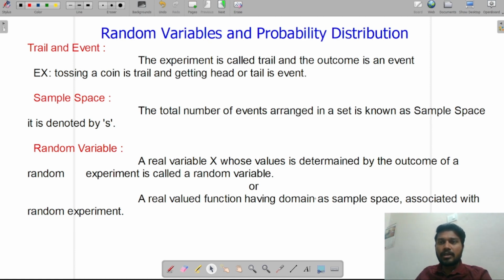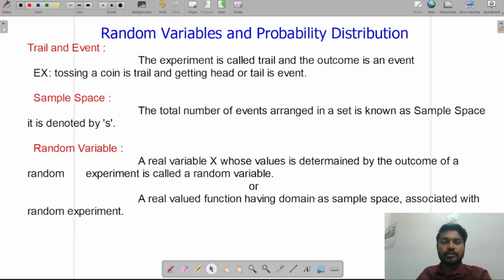For example, I'm tossing a coin, I'm doing that experiment, right? So that experiment is called trial. Getting head or tail is called event. Okay, so let's repeat again. What is meant by trial and event? The experiment is called trial and the outcome of an experiment is called event.